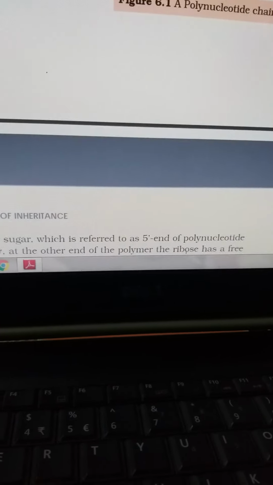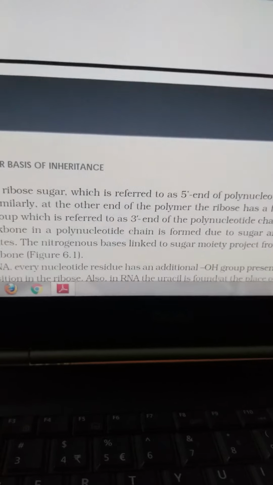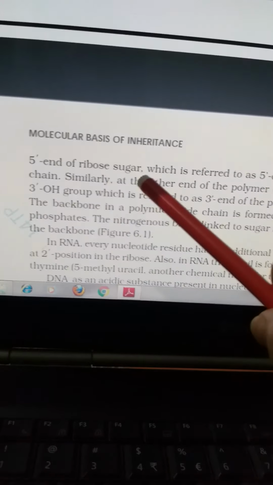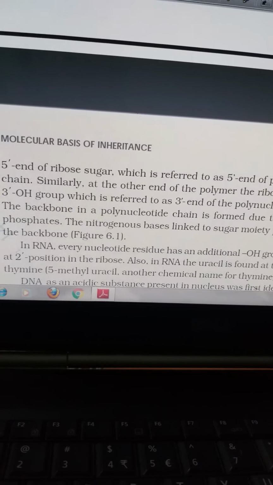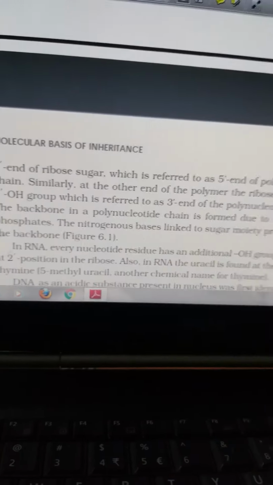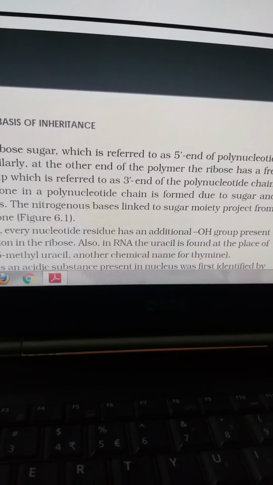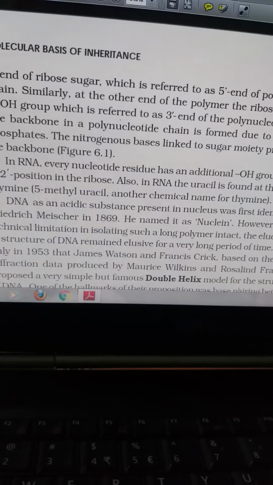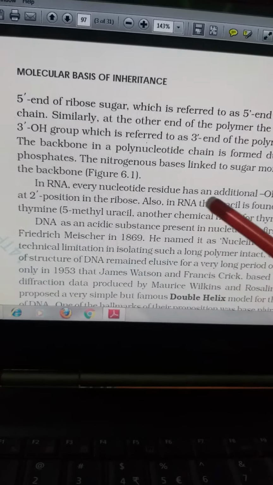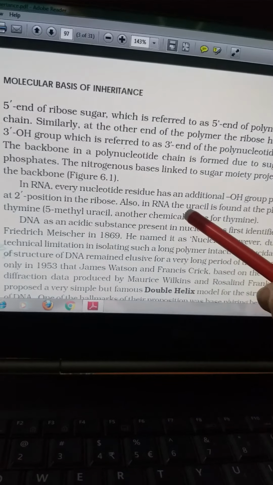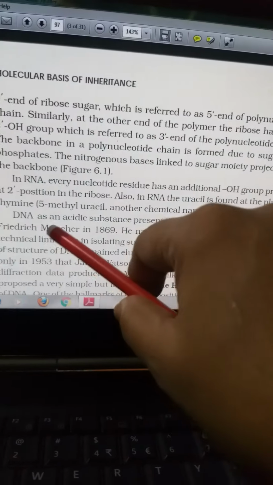So this is basically the structure of DNA, and here you can see the 5' end of the ribose sugar is referred to as the 5' end of the nucleotide. Similarly, at the other end of the polymer, ribose has a free 3' OH group. So this is an RNA. What is the difference between RNA and DNA? Every nucleotide residue has an additional OH group present at the second position in the ribose, and also in RNA, uracil is found in place of thymine.